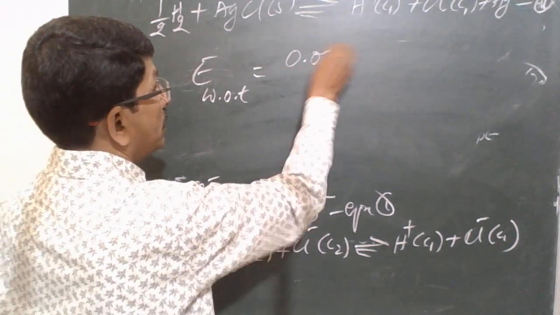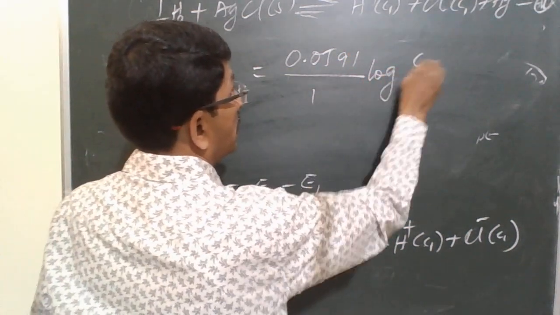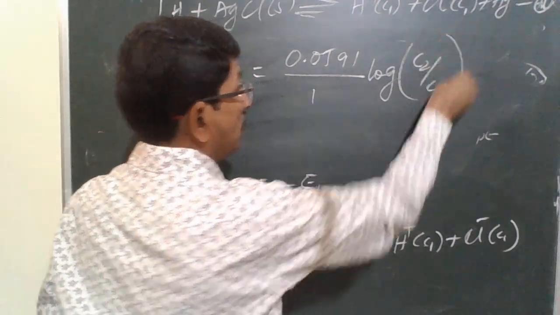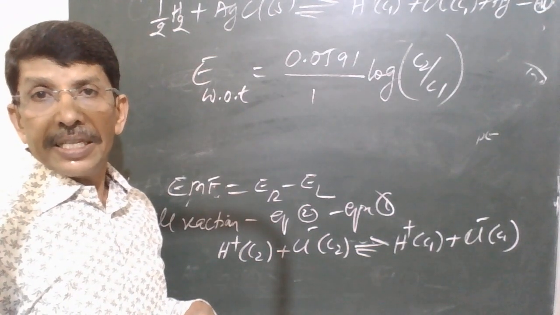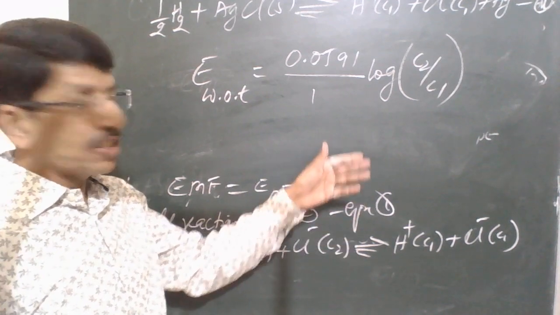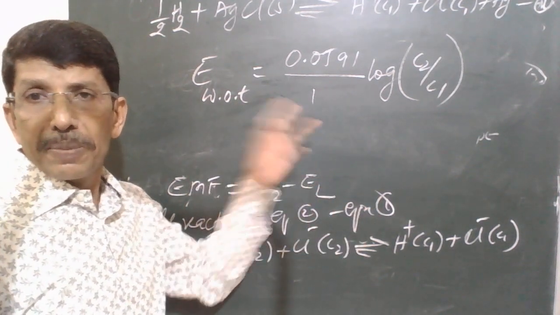So for this cell, this is the E. You need not worry about the derivation. You can derive it, but derivation is not necessary, remember this.